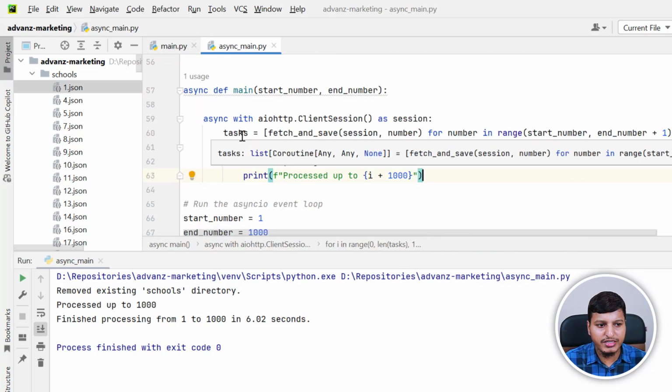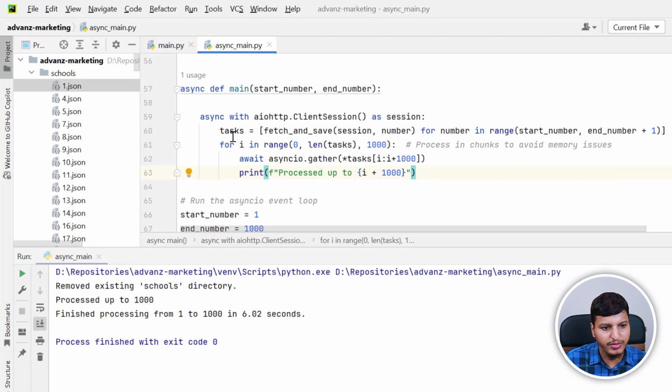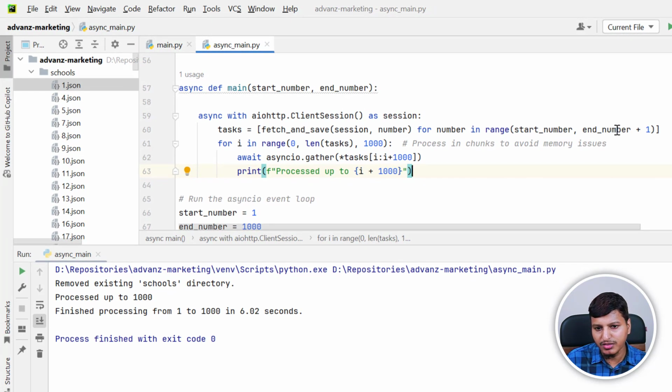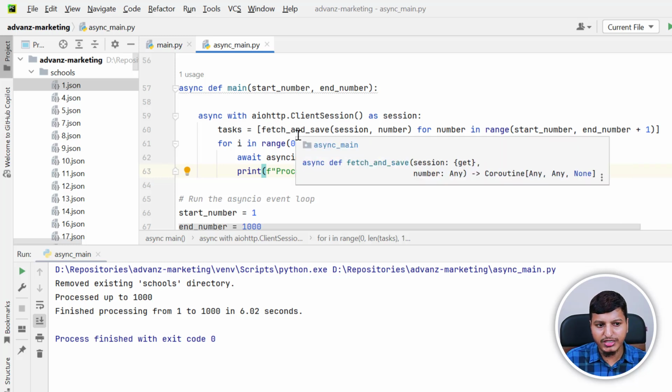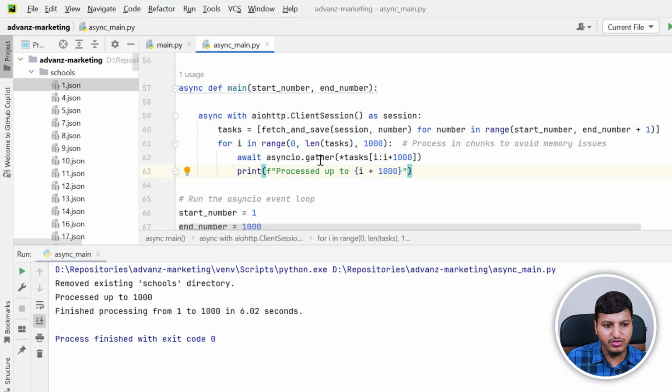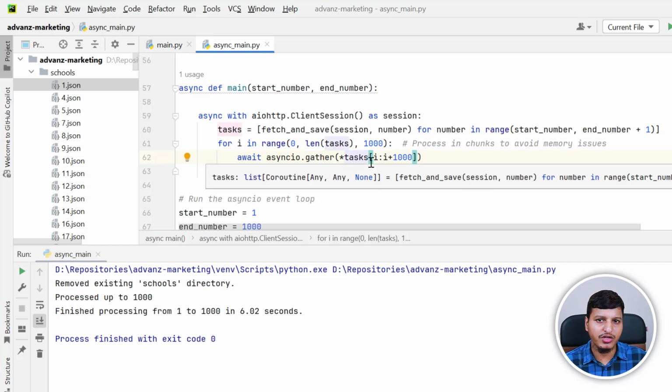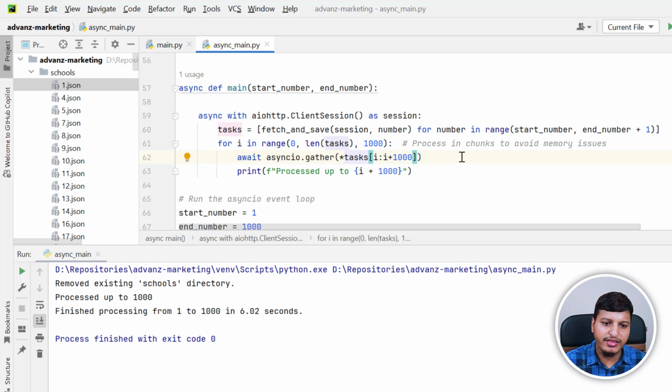So we are creating 1000 tasks. You can see for number in range, start number and end number. So I'm creating 1000 tasks, and these are the concurrent calls that will be handed over to asyncio.gather, which handles 100 API calls at a time. That's the only difference. Instead of using requests, I'm using asyncio, and that's the reason the second approach is almost 60 times faster than the first approach.